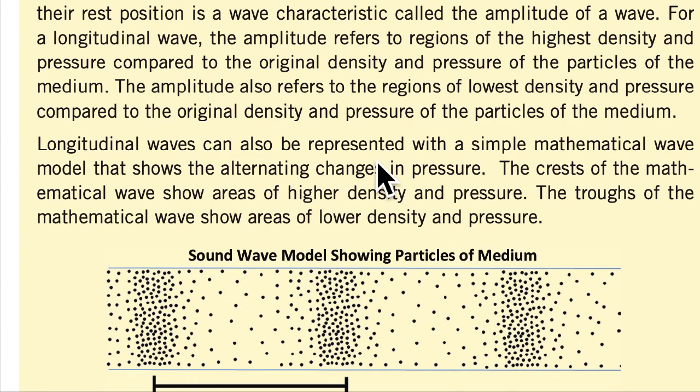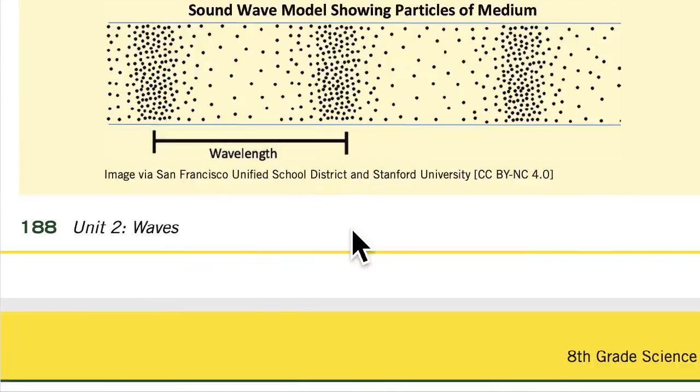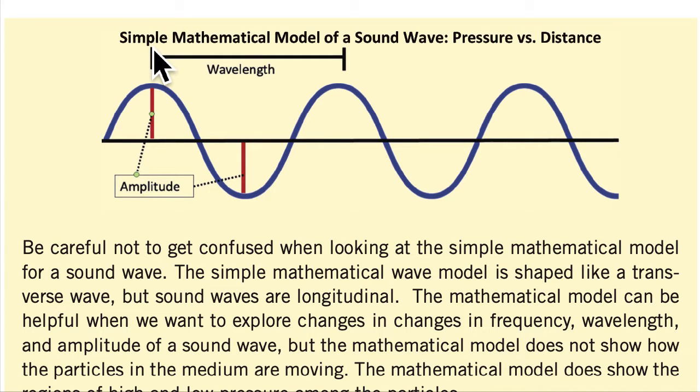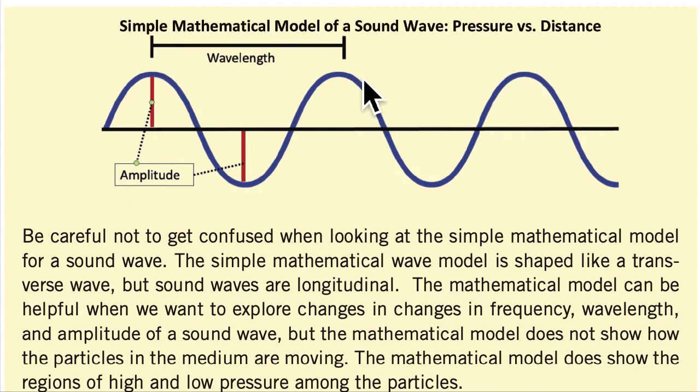Longitudinal waves can also be represented with a simple mathematical wave model that shows the alternating changes in pressure. The crest of the mathematical wave shows areas of higher density and pressure. The troughs of the mathematical wave show areas of lower density and pressure. Sound wave model showing particles of the medium. Wavelength. Simple mathematical model of a sound wave, pressure versus distance. Wavelength, amplitude.